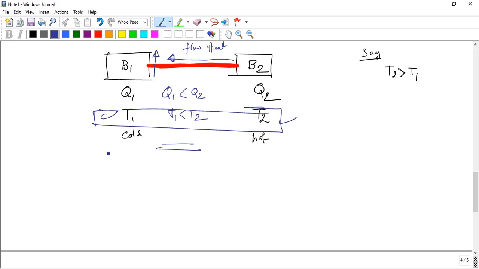The amount of heat energy contained in a body depends on other factors, such as mass, temperature, and the material of the body. Later we will discuss this.